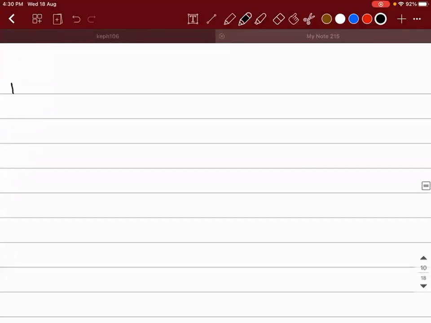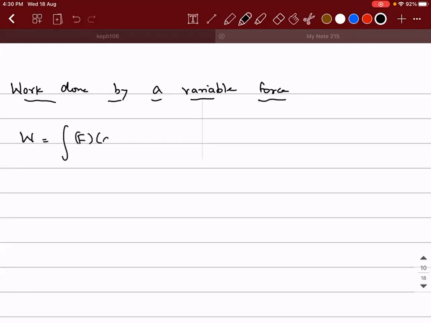Let's try to understand what happens when work is done by a force which is varying, or I'll say work done by a variable force. Right. So what is the basic formula for work done by a variable force? Work done is equal to the integral of F into ds.